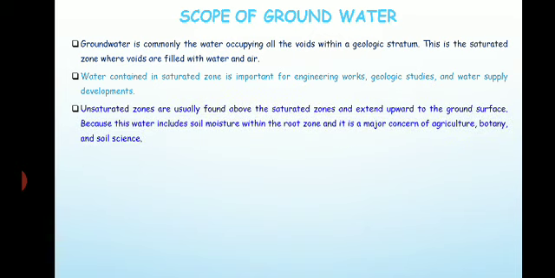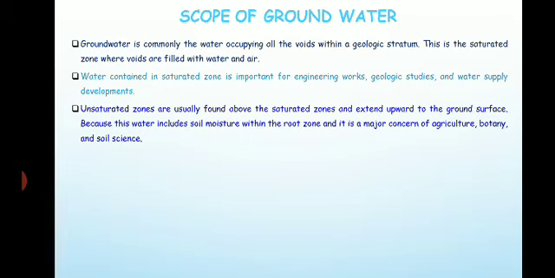So the water which is present in the unsaturated zone is usually found above the saturated zone and it extends upward to the ground surface. So on the top there is a ground surface which we can see.